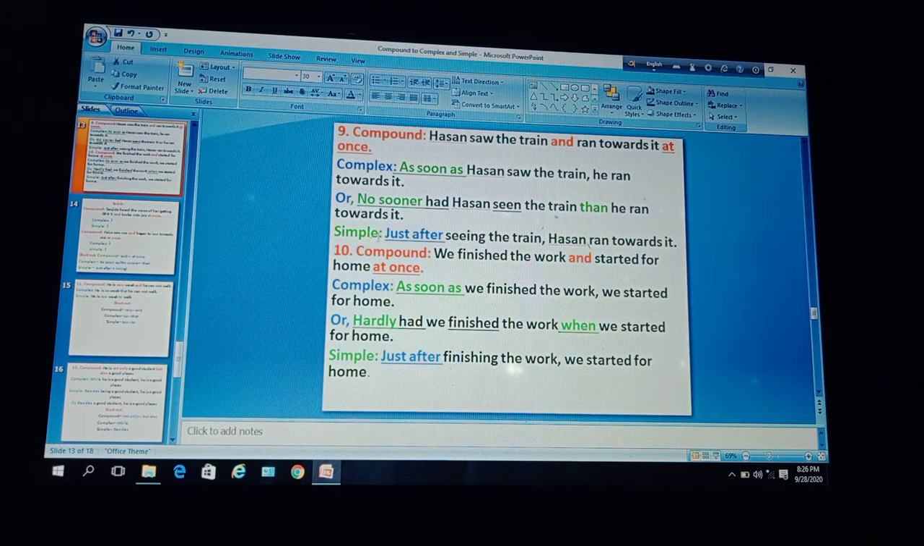Okay, then to make it simple, in case of a compound sentence with and add-ons, at first you are to use just after. So Hassan saw the train: you have to change this clause to a phrase with the help of just after seeing the train. Okay, then use a comma, and at last use the rest of the clause: he ran towards it at once.